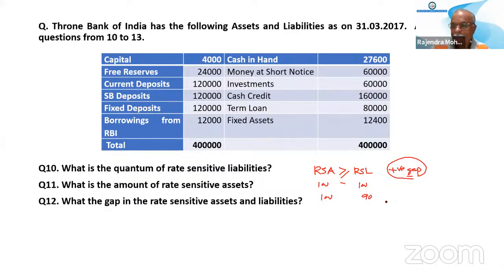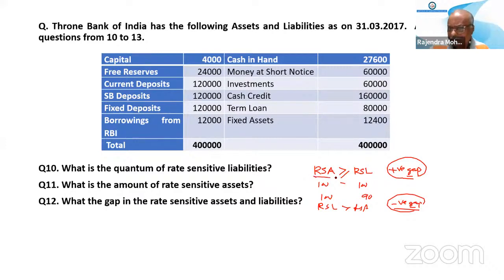When RSL is more than RSA, that is a negative gap. Simple.